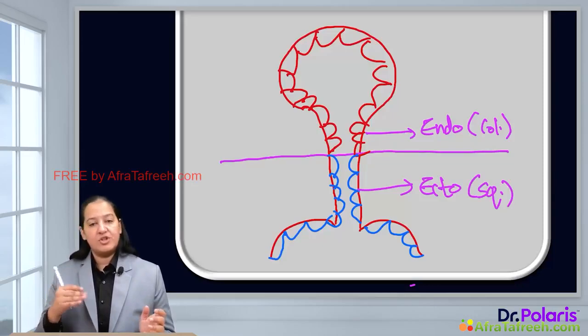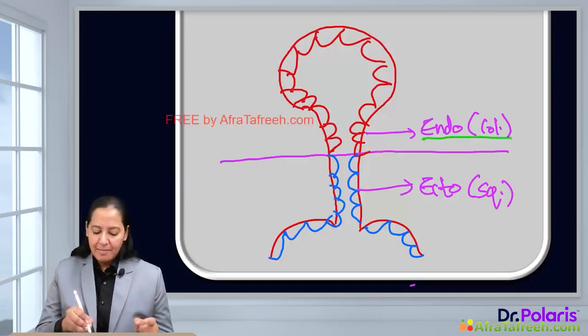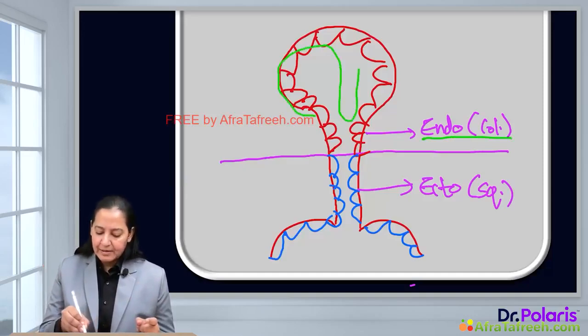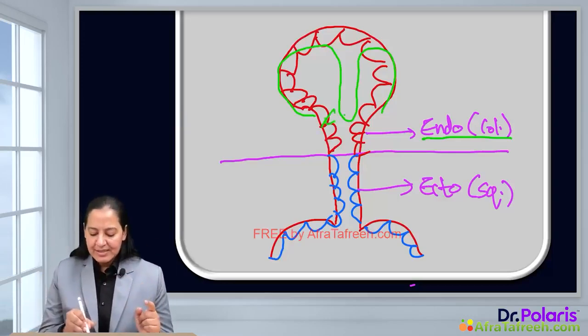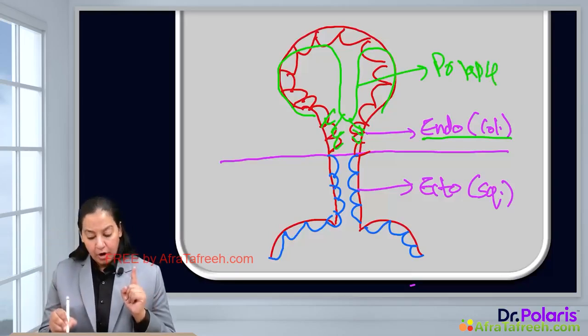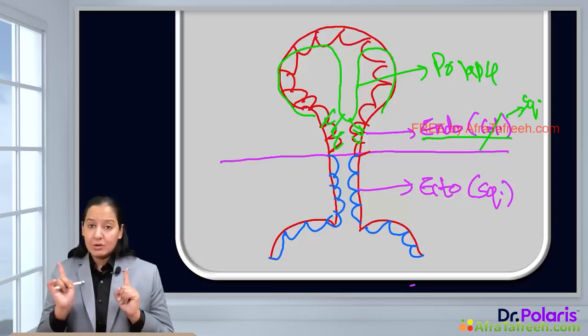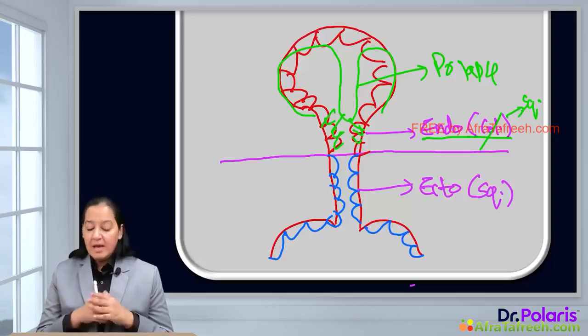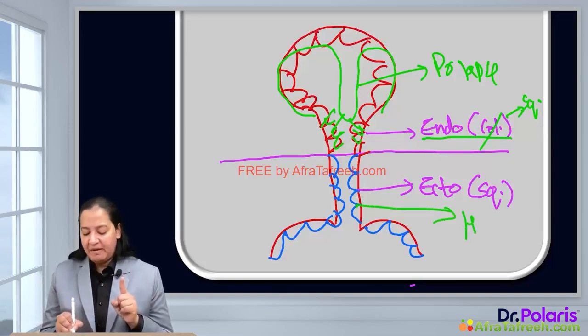Both of them can show metaplasia. Let's talk about the endocervix first. In the endocervix, you can see the normal lining is columnar. But imagine this uterus is undergoing prolapse here. The uterus is falling into the cervix. That is prolapse of the uterus into the cervix. That is causing stress over here in the endocervix. Due to this prolapse of the uterus into the cervix, the columnar epithelia will get converted to squamous. So that is an example of squamous metaplasia; the example is the endocervix. Let's talk about the ectocervix. In the ectocervix, the stress is a viral infection, HPV, the HPV virus.